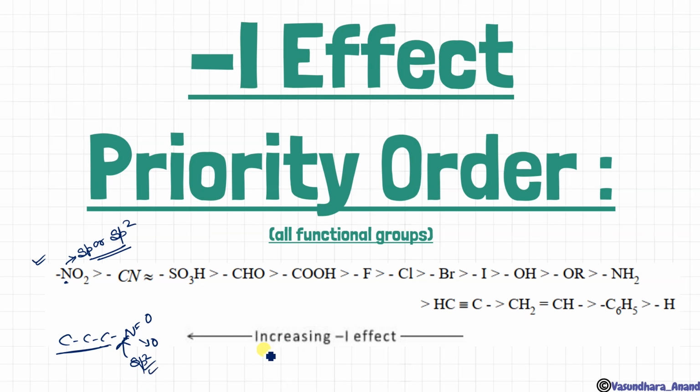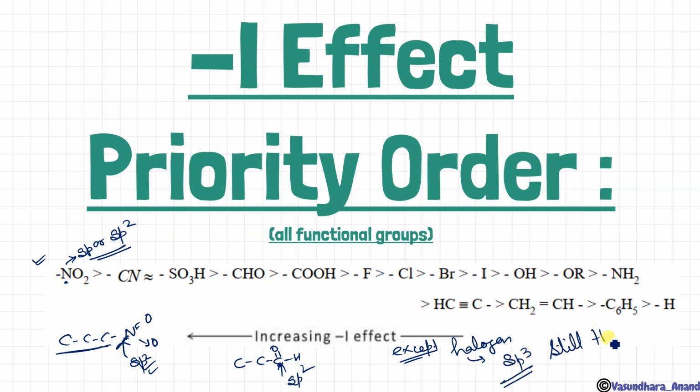Clear? Suppose that this one is attached with a CHO like this. Check this. This is the first atom which is attached to the main chain. So here it is sp2. Clear? Except halogen. Although halogens are sp3 hybridized, still they show minus I effect.